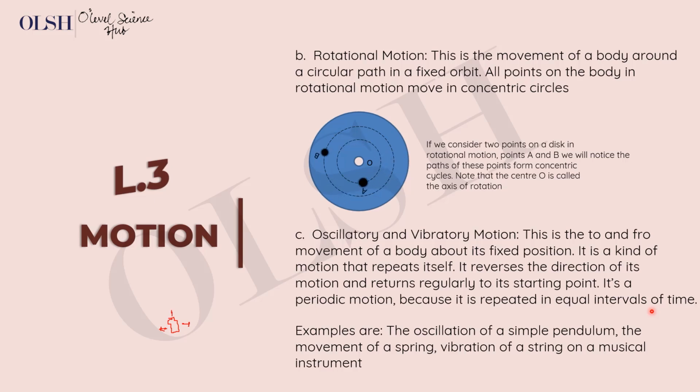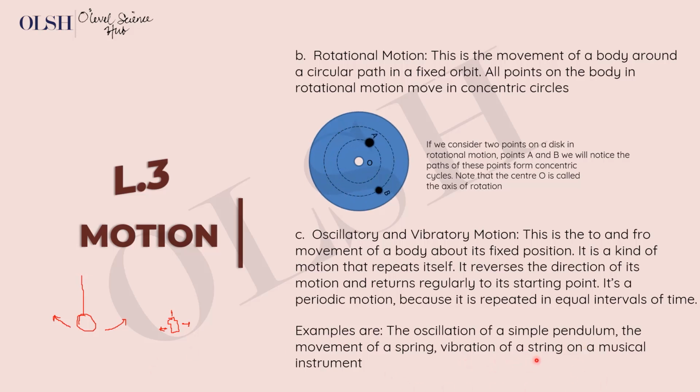So an example is the movement of a simple pendulum. Of course, I'm sure we can relate with the simple pendulum. It's usually a ball hung by a string like this, and so it has the ability to swing this way or this way. So that's basically what the simple pendulum is like.